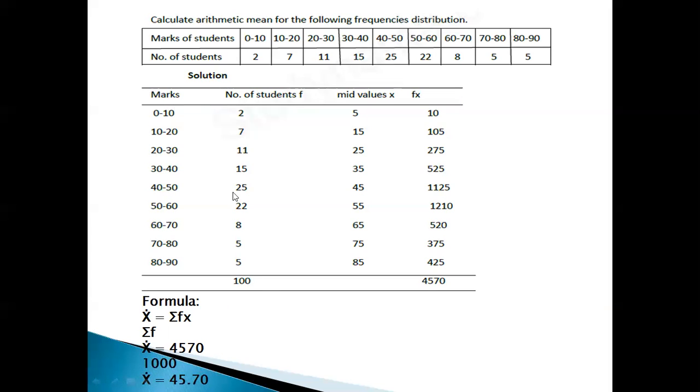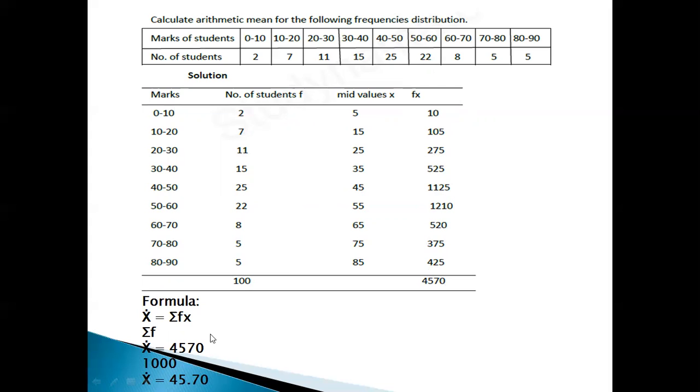Sigma fx, that means multiply these two terms. 2 into 5, 10. 7 into 15, 105. Like that, 11 into 25, 275. 15 into 35, 525. So multiply these terms. What will be the total summation that should be considered here? 4,570, by taking the total.